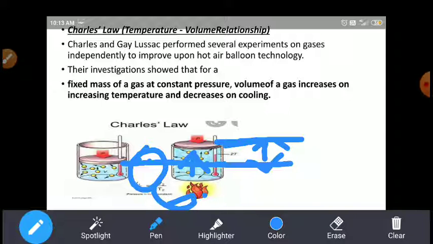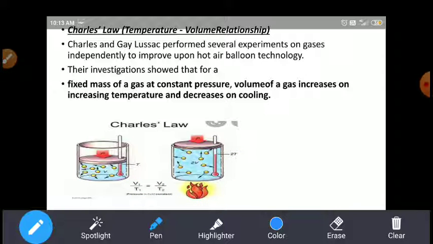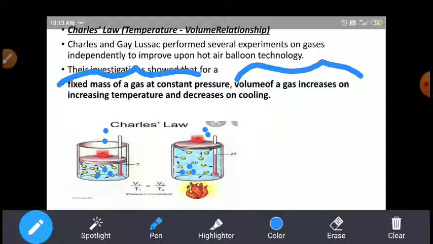So the piston rises from V1 to V2, from the initial to the final level. Here the amount of gas is fixed in both cases, and the atmospheric pressure is also fixed, constant. The volume of the gas in this container increases on increasing temperature. On increasing temperature, the collisions between the gas particles increase, and that's why the volume also increases.